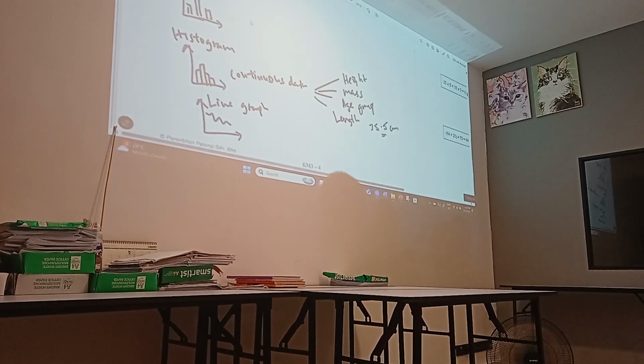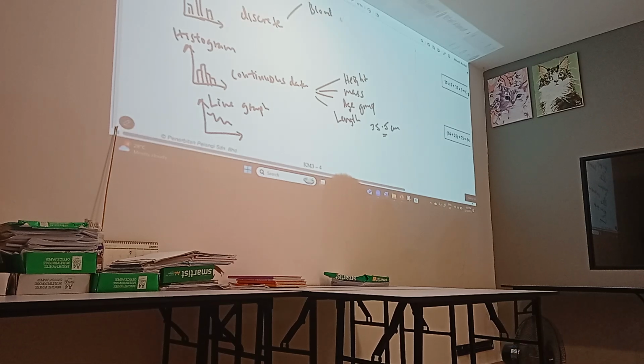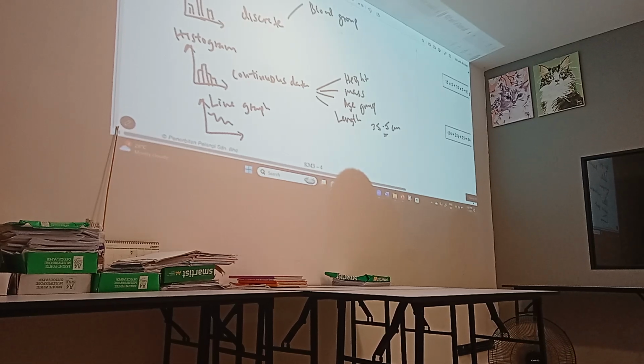Now, a bar graph is for discrete data. You see, the bars are not joined. They're all separated. One prime example would be blood group. How many types of blood group do we have? 4 types, yeah? A, B, AB, and O. Very good. So, which one is a universal donor? O. Okay, good. Right, that aside, let's come back to maths.